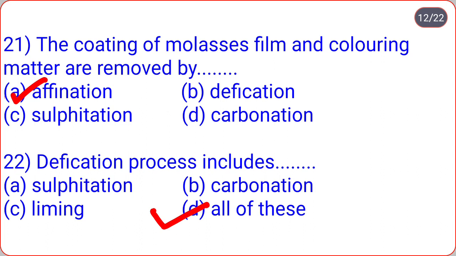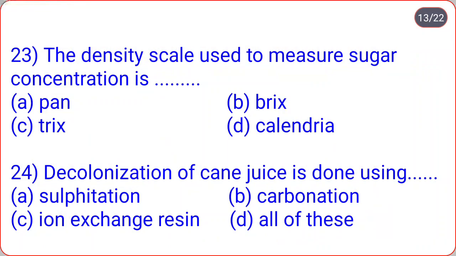Clarification process includes sulfitation, carbonation, liming, all of these. That is D. The density scale used to measure sugar concentration is ___: pan, brix, tricks, calendria. Correct option is brix. The density scale used to measure sugar concentration is brix.